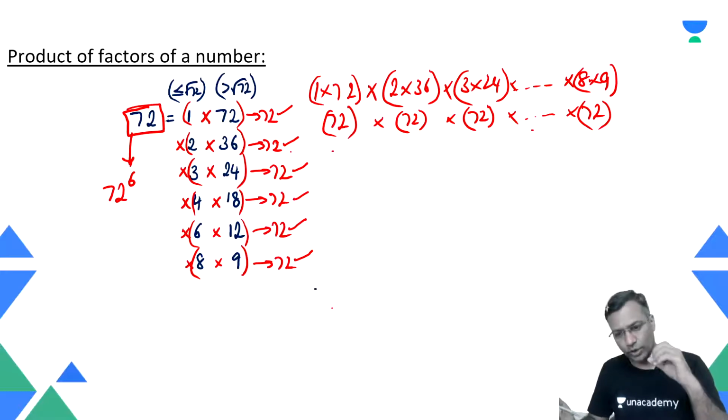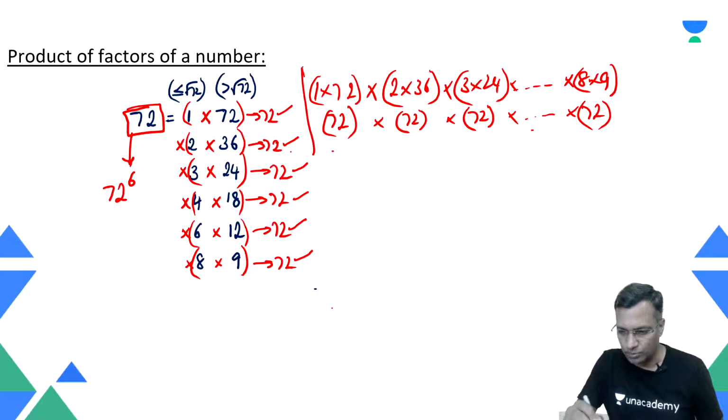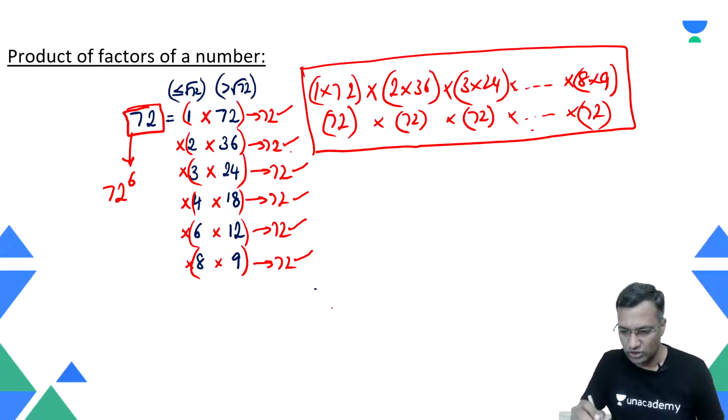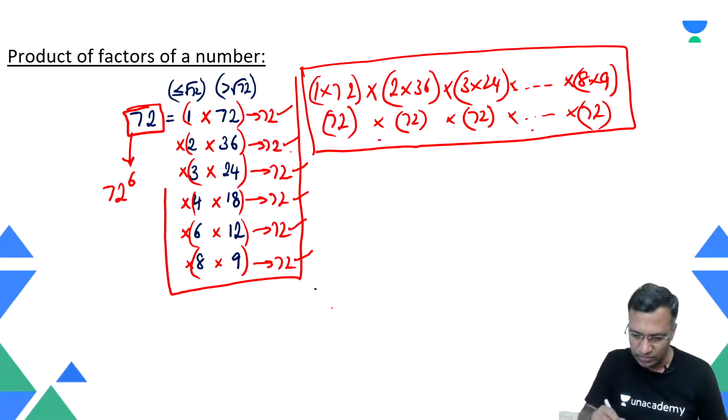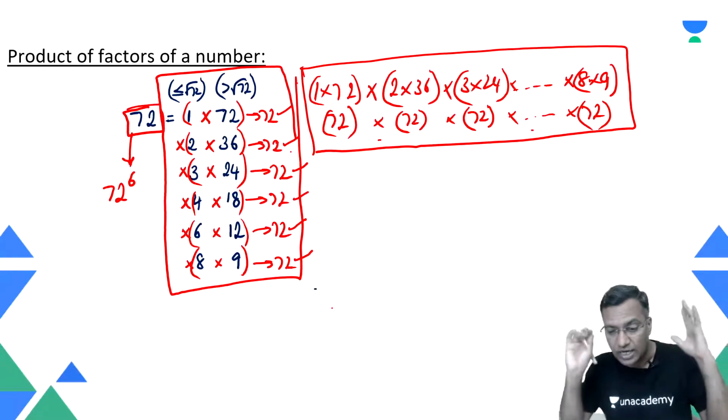Now you understand that this number is fine. What if there is a large number? What if there is a number 1200? What is the product of all the factors of 1200? Let's understand the logic. I put this in two different senses: one perspective here, a horizontal perspective, and a vertical perspective, whichever way you would like to connect with this question. But I wanted you to connect with this question.